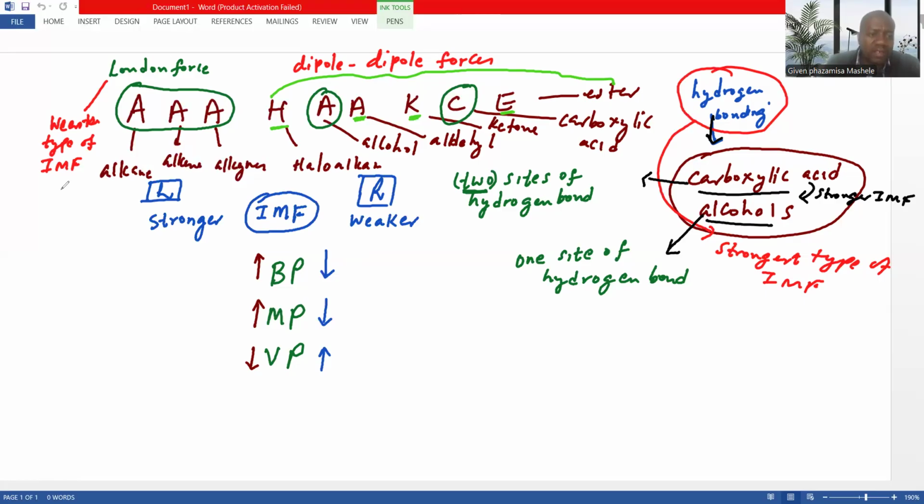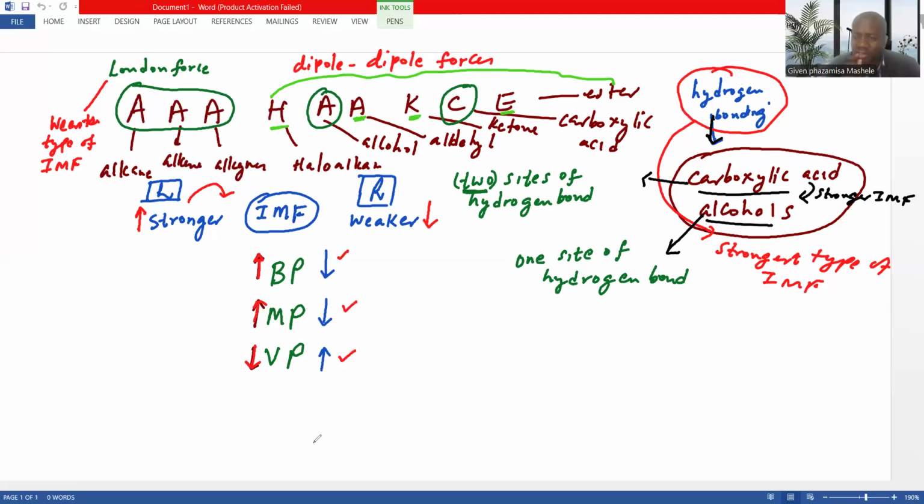So what does this mean? If you have a compound that has a stronger intermolecular force, then that compound will always result in higher boiling point, higher melting point, and low vapor pressure. But if a compound has a weaker intermolecular force, then the boiling point will be low, the melting point will be low, and the vapor pressure will be high.